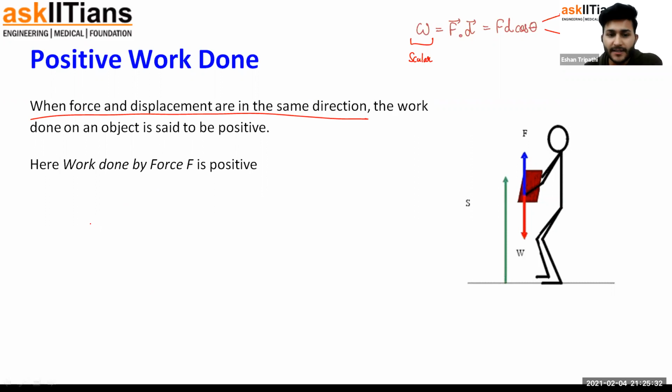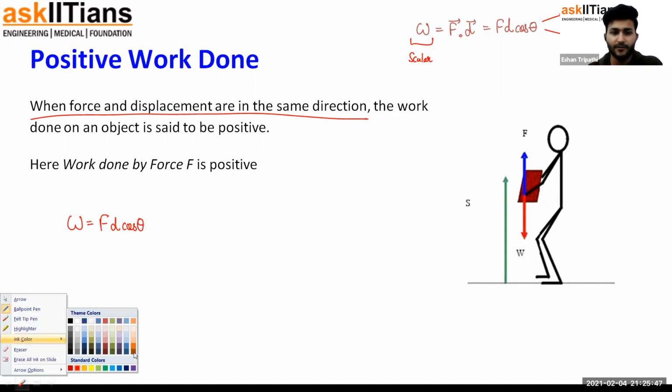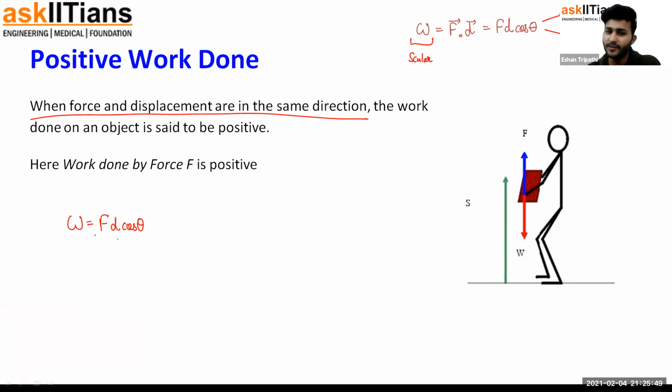Let's see. Work, as we said, is F into D into cos theta. F is always positive. D is also always positive. Force, it's a magnitude of force, always positive. Magnitude of displacement, always positive. But it's only cos theta which can be both positive and negative.